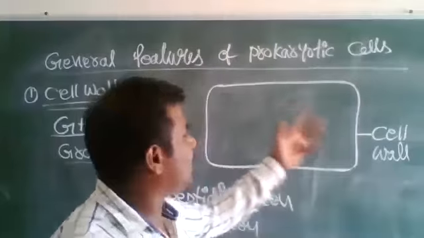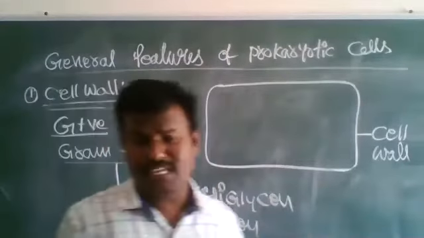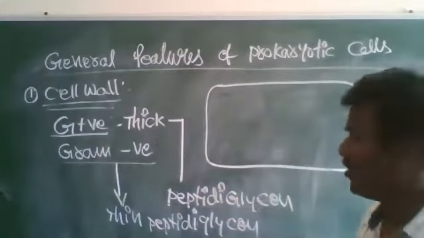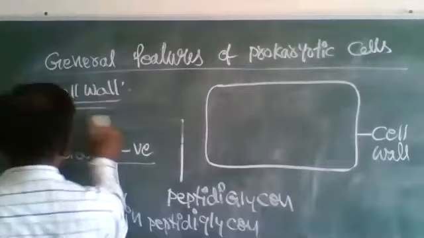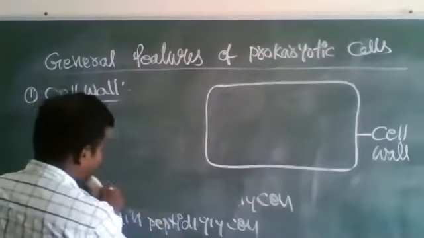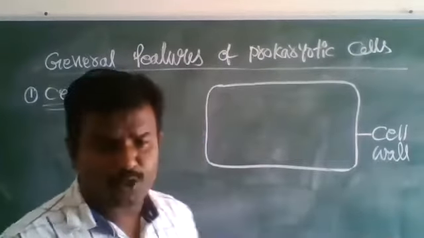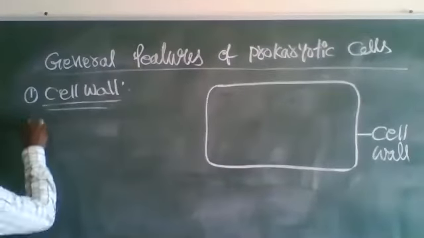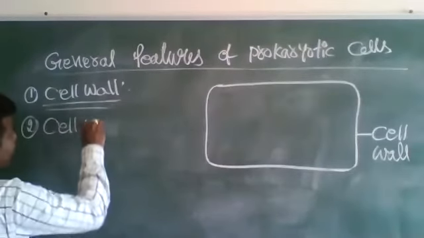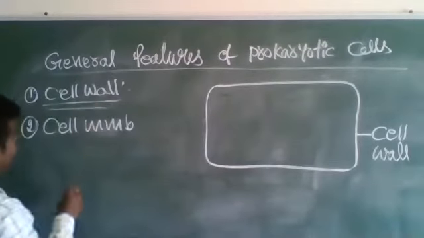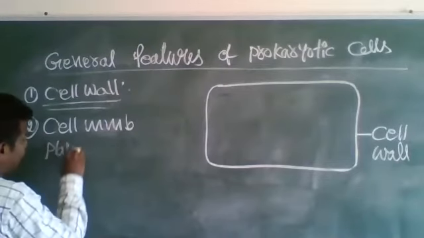Okay, so the rest of the cell structure remains the same in every bacteria. That is gram-positive and gram-negative bacteria. So this is the first feature of the prokaryotic cell. Next, the second one is cell membrane. Cell membrane is also called plasma membrane.